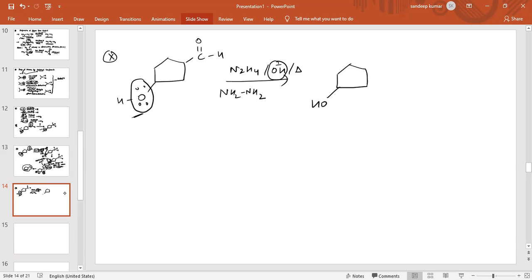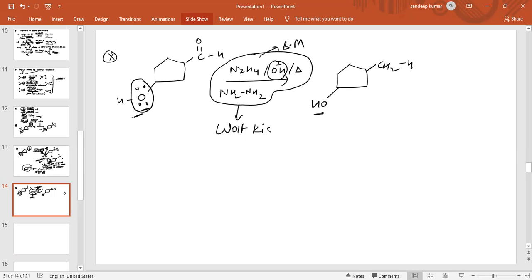The only group which is altered is the carbonyl group. So this is basically the best reducing agent. If there is an OH group and you want this OH group to be protected, then use the basic medium. And in basic medium the reduction is done by which reduction? This is basically Wolff-Kishner reduction. Now it is clear to all of you. See, now we are going to prepare alkane by using carboxylic acid.